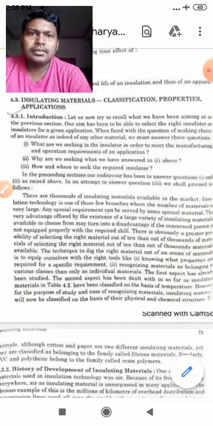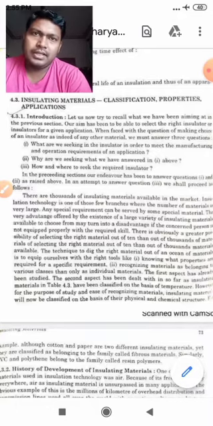Secondly, students, why are we seeking that? What we have answered in one above. Suppose after question 1 you have got a solution, and you will use, say, PVC. PVC is the type of insulation which you have decided. Then you should put the second question to yourself: why PVC only? Why should I consider PVC? This should be your second question to yourself.